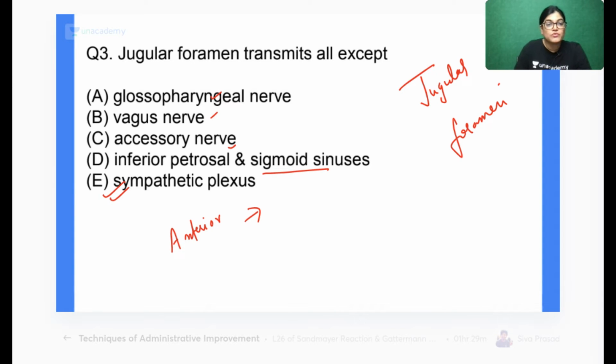LPS, anterior part of jugular foramen. I'm talking about the jugular foramen. It's the inferior petrosal sinus. Okay?